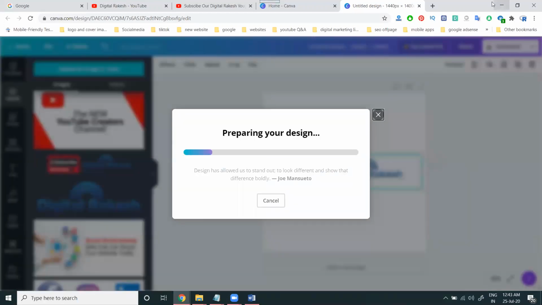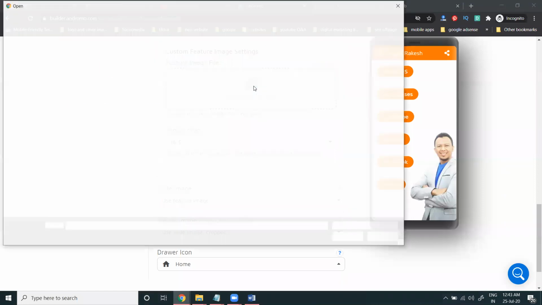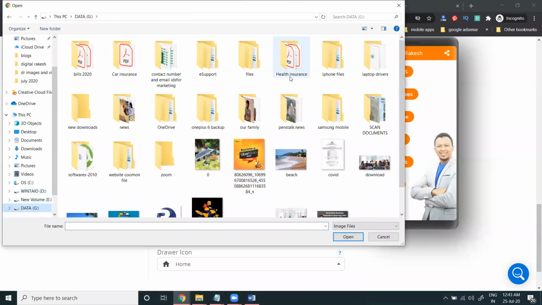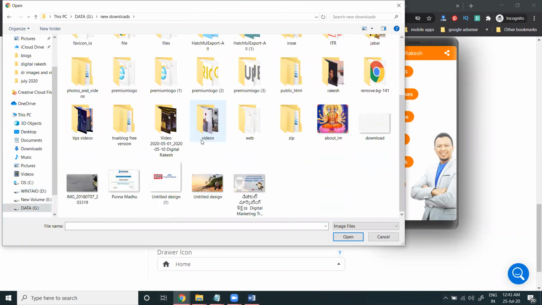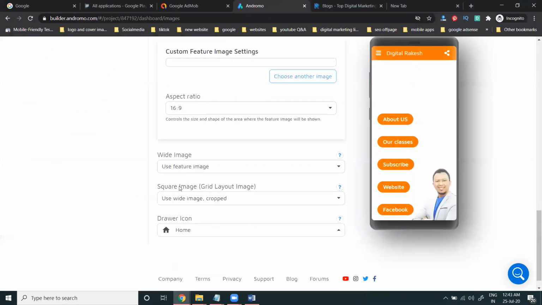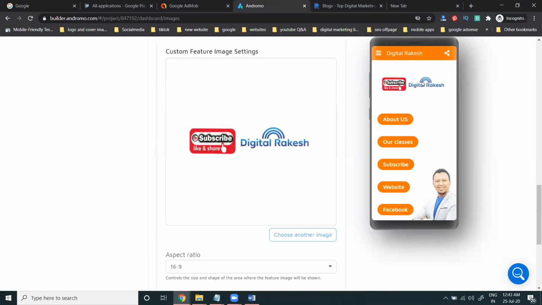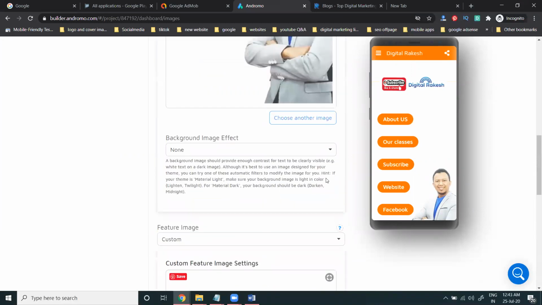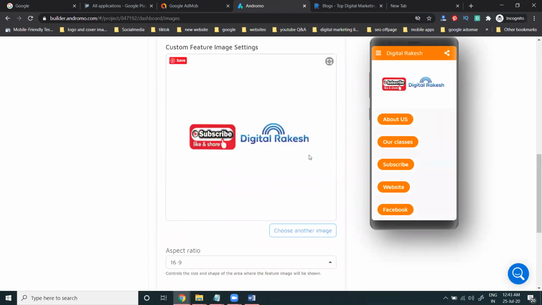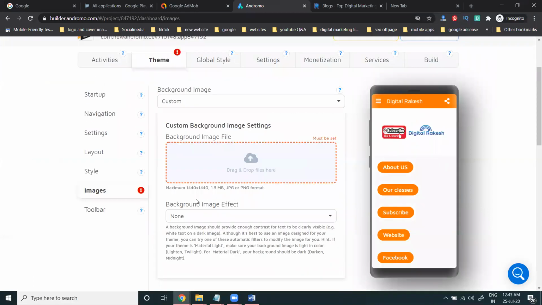Download. Added by your particular image. Choose another image. The same size will be used.